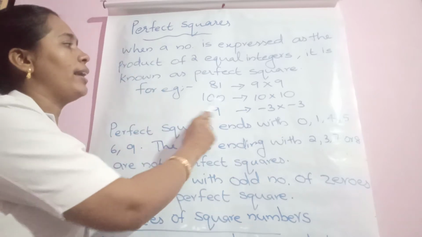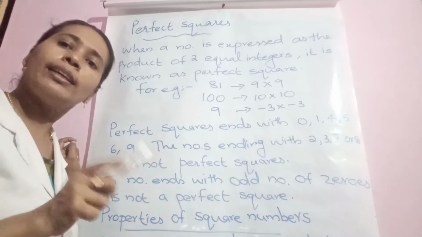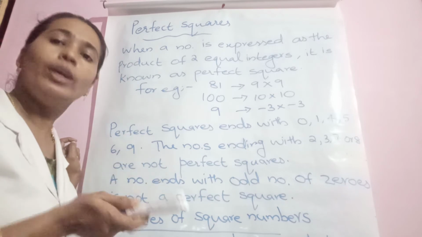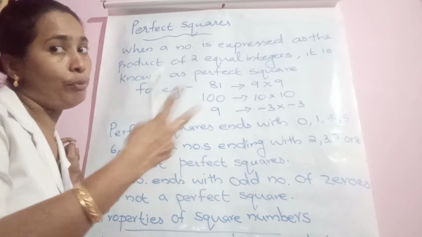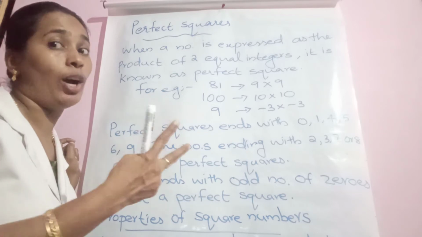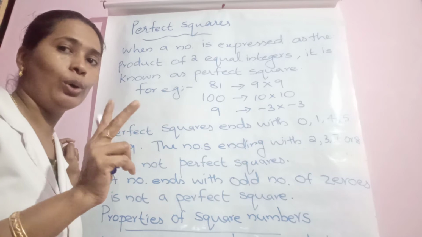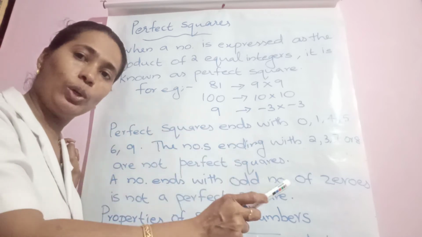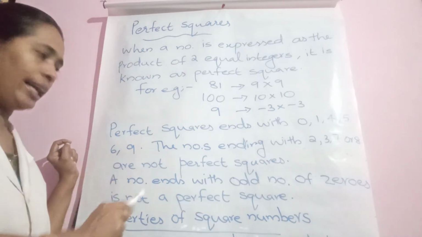For example, 100, how many zeros are there? 2 zeros are there. Can you write 10 as the product of equal integers? No. Can you write 1000 as the product of equal integers? No. Different integers are possible, they are called factors. But equal integers possible? No. That's why if a number ends with an odd number of zeros, it is not a perfect square. Okay, 3 conditions are there.